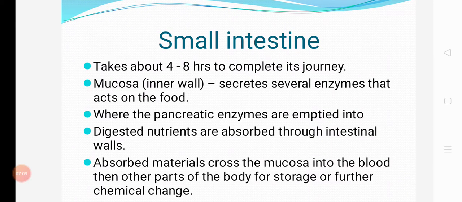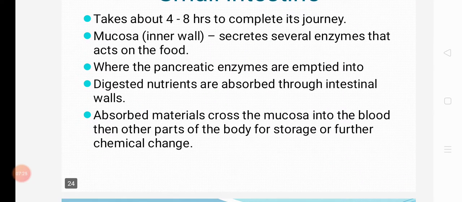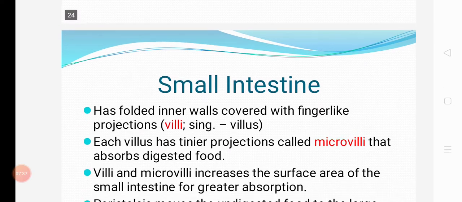The mucosa, its inner wall, secretes several enzymes that act on the food, where the pancreatic enzymes are imparted into the chyme. Digested nutrients are absorbed through the intestinal walls. The absorbed material crosses the mucosa into the blood to other parts of the body for storage or further chemical change.